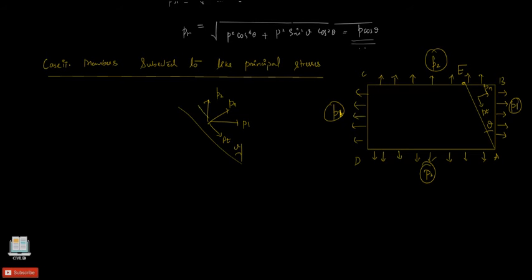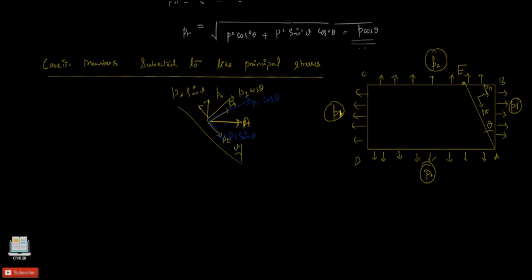One component is P2 sine theta, and on the other side, resolving P2, we get P2 cos theta. For P1, if you resolve this, we get P1 cos theta, and here we have P1 sine theta. Just resolve this, and we will get the values for calculating the stress Pn.